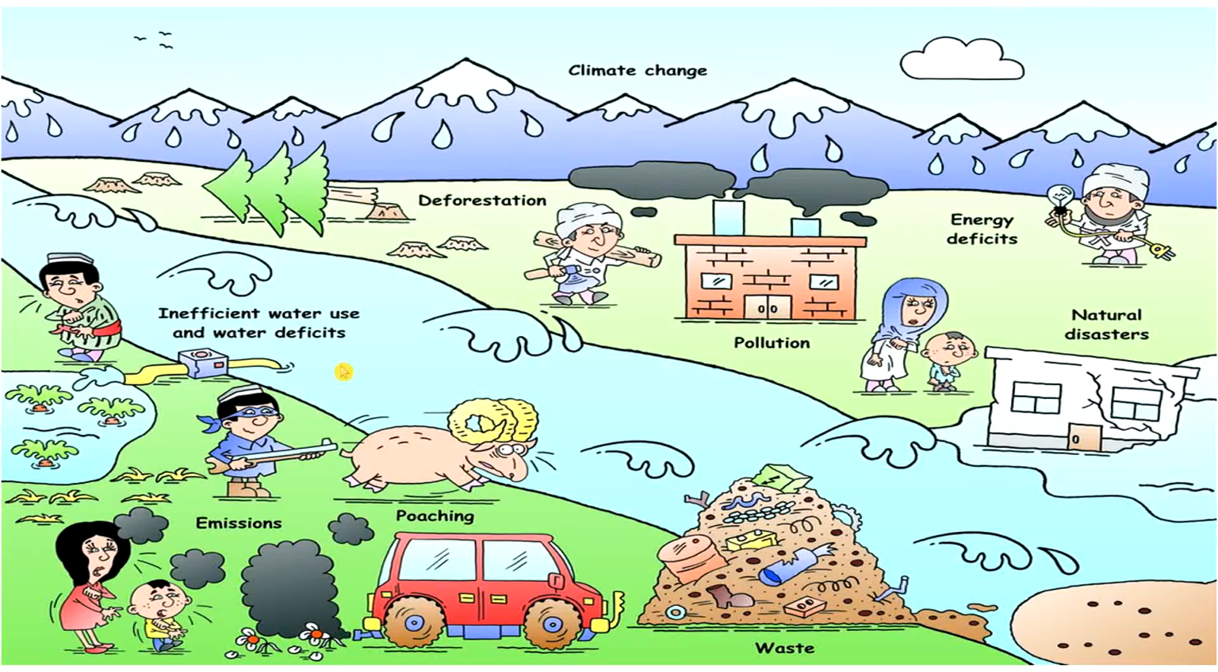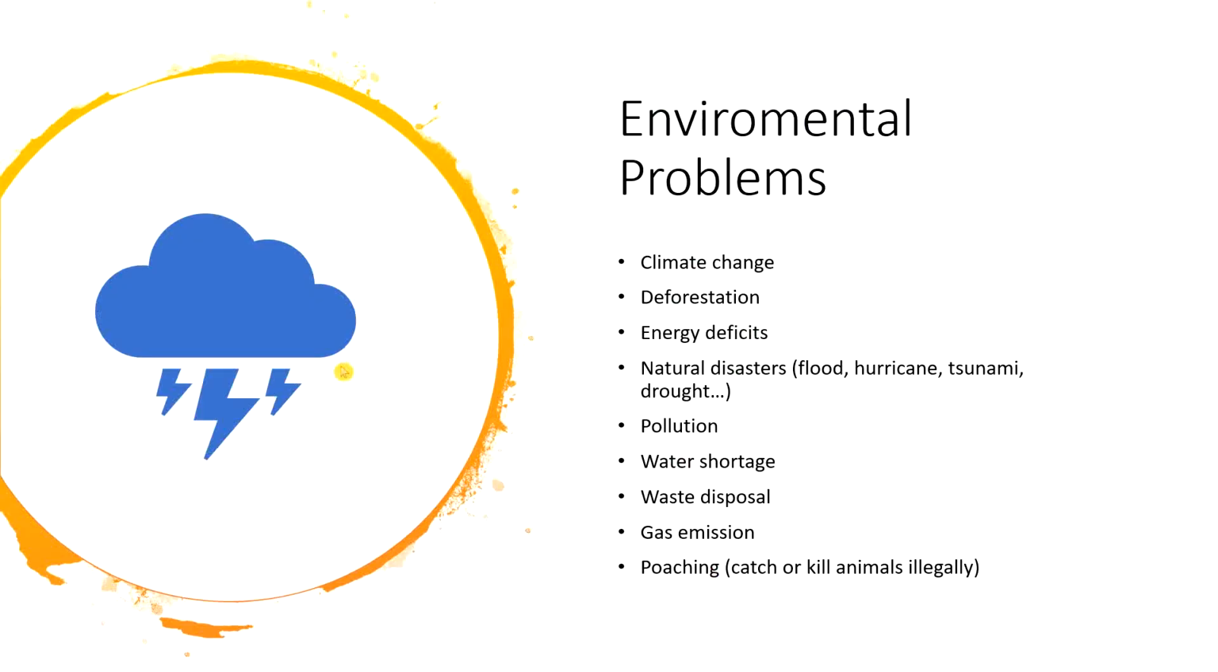I want you just to focus on these ones. So here they are. Some of the environmental problems: climate change, deforestation is the cutting down of trees, energy deficit, so when we don't have energy, we don't have electricity, natural disasters like flood, hurricane, tsunami, drought. Drought is the opposite of flood.